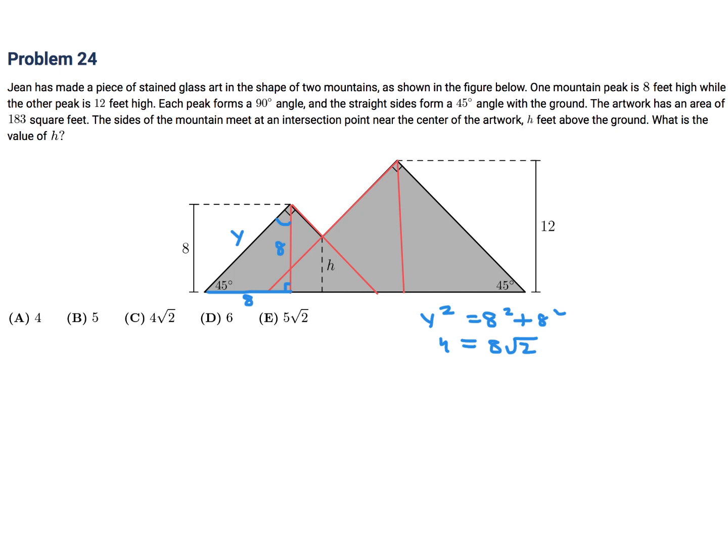In a very similar way, this angle is going to be 45, therefore that's going to be isosceles, and therefore that's 12 and that's 12, and then we'll call this side x. And in a very similar way, x squared is equal to 12 squared plus 12 squared, and therefore x would be 12 root 2. Okay, so that means what? What do we do here now?